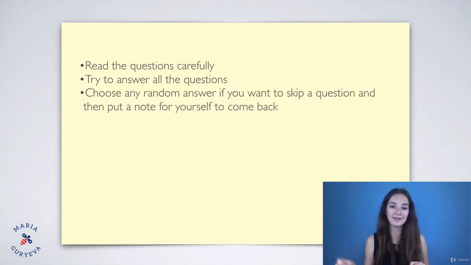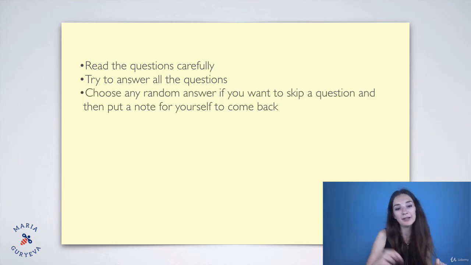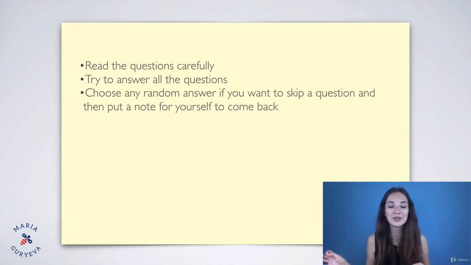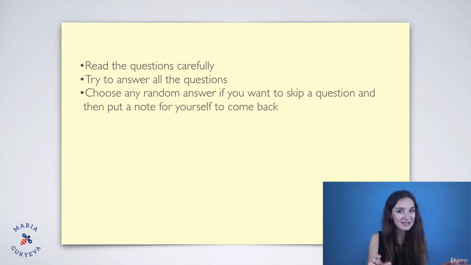Choose any random answer if you want to skip a question, and then put a note for yourself to come back. This is important because sometimes time is your enemy, and so you do a lot of questions, you go next and next and next, and then you understand that you don't have time to come back and answer the question that you had trouble with, that you skipped. So if you want to skip a question, always choose a random answer and go next. And then if at some point you don't have time to come back, it's just over, you're switched to the next section, then at least you tried. At least there's a 25% chance that you guessed it.